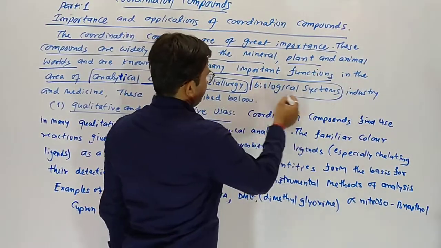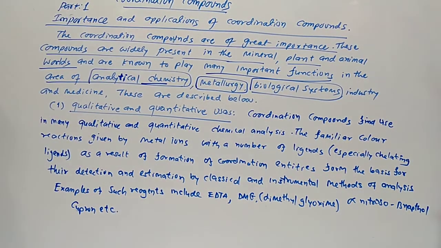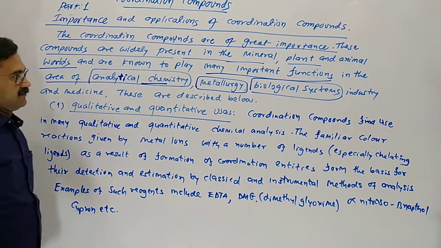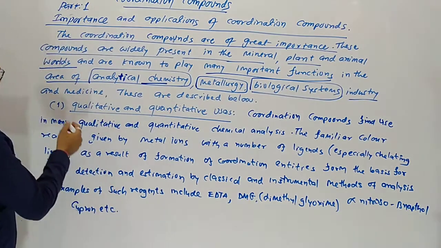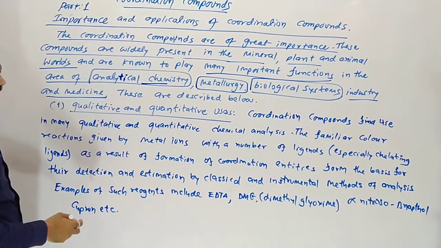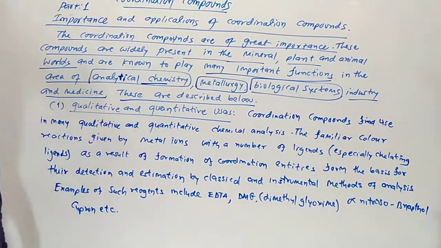In biological systems, in our body many reactions occur. Also in industry and medicine, for making medicines. These are described in detail below.